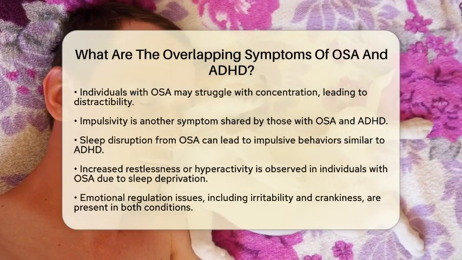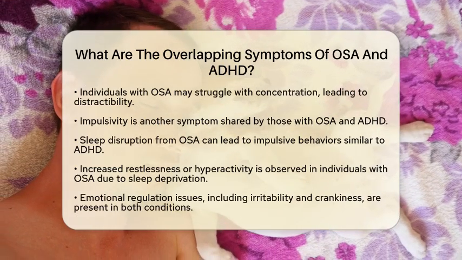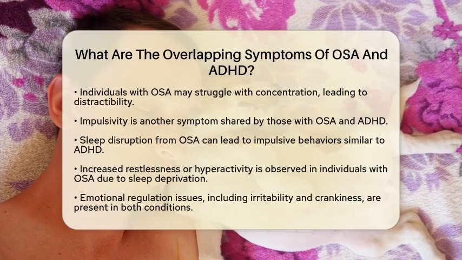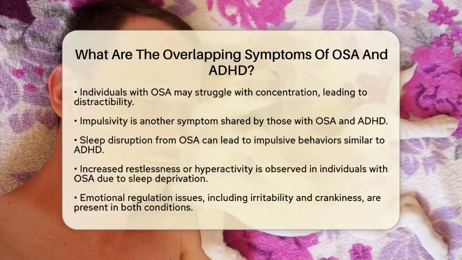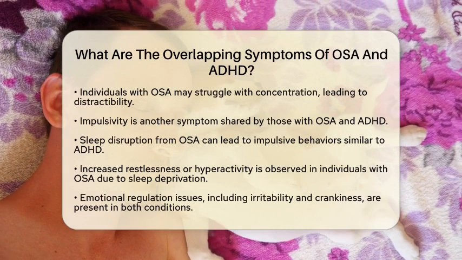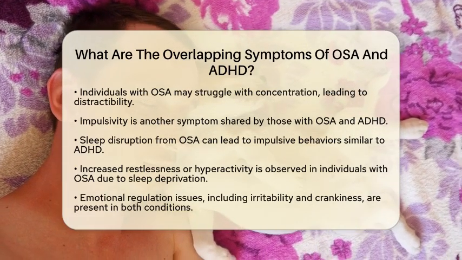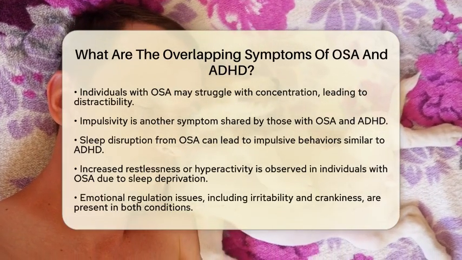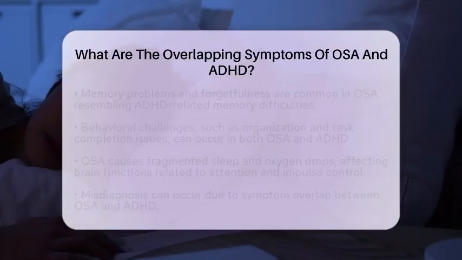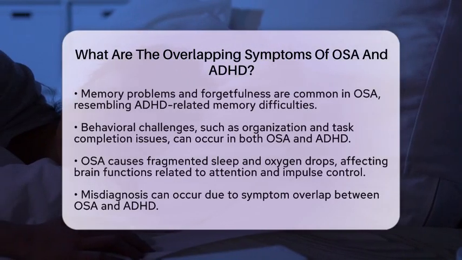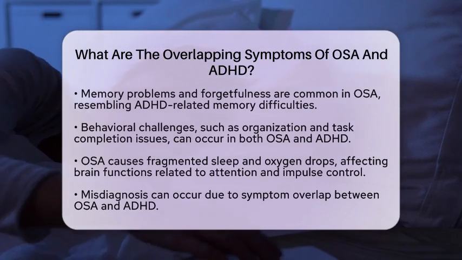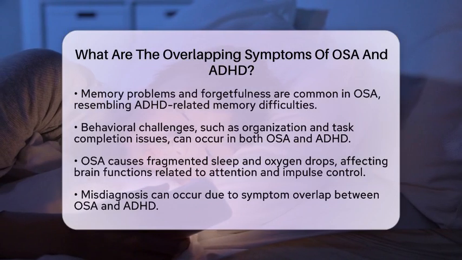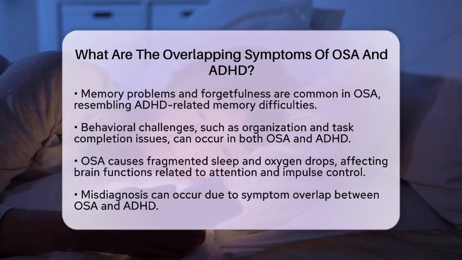Emotional regulation problems are common in both conditions. Individuals may experience irritability, crankiness, and difficulty managing their emotions. Memory issues and forgetfulness are also prevalent. Cognitive impairments like forgetfulness and brain fog are often seen in obstructive sleep apnea due to poor sleep quality and low oxygen levels, resembling memory difficulties linked to attention deficit hyperactivity disorder.